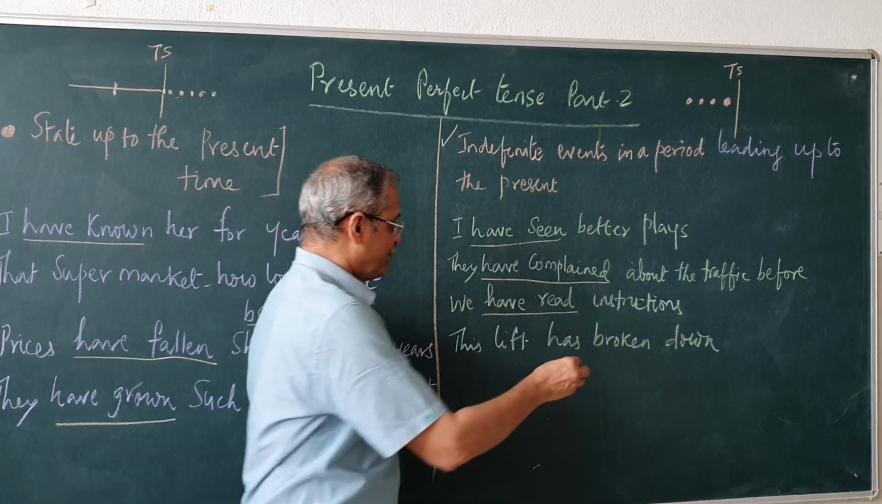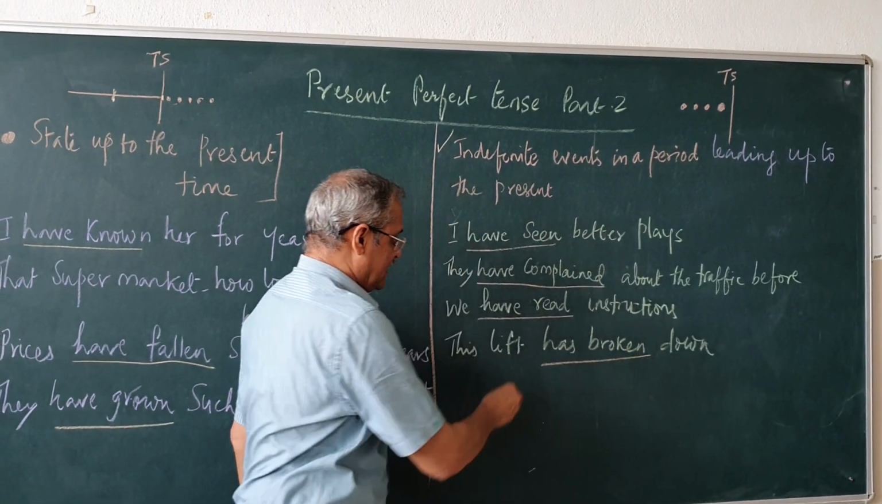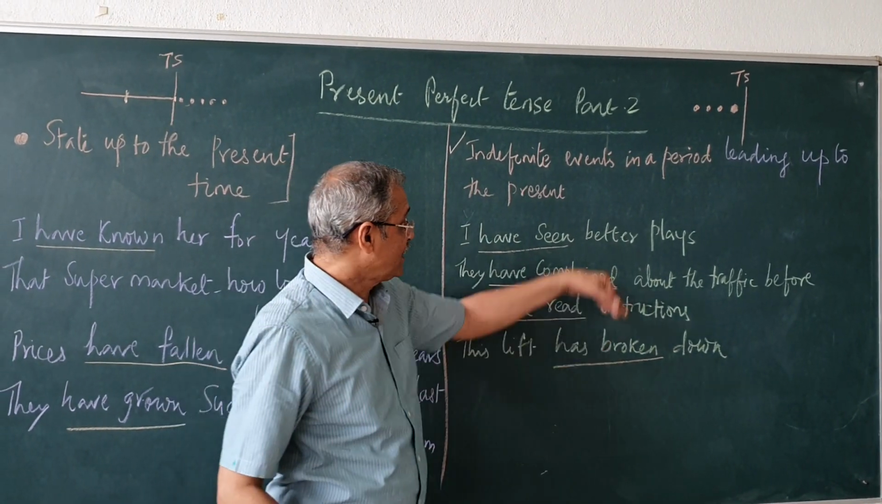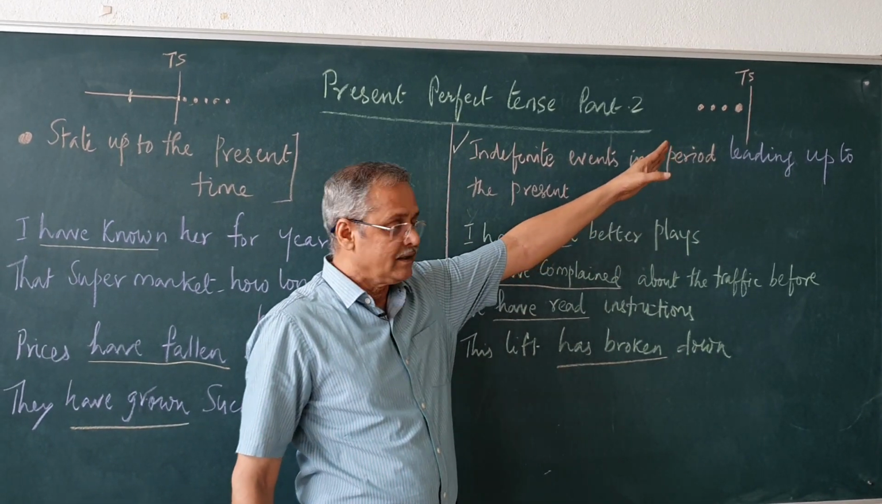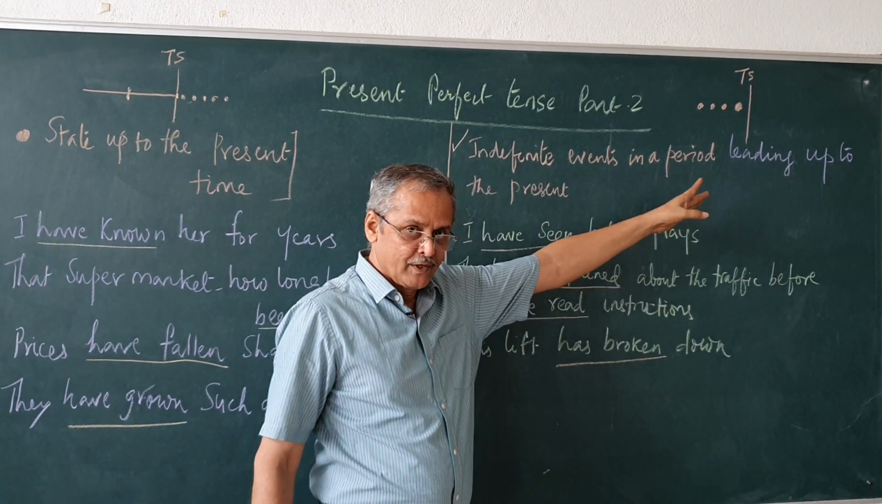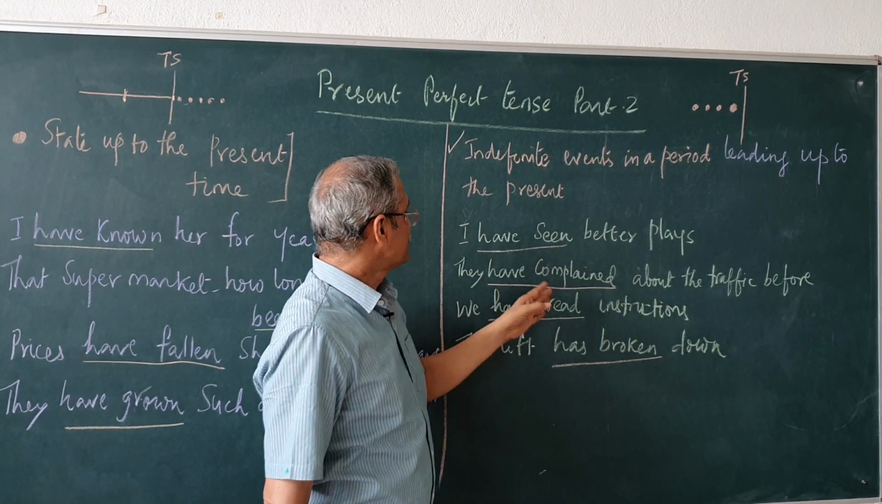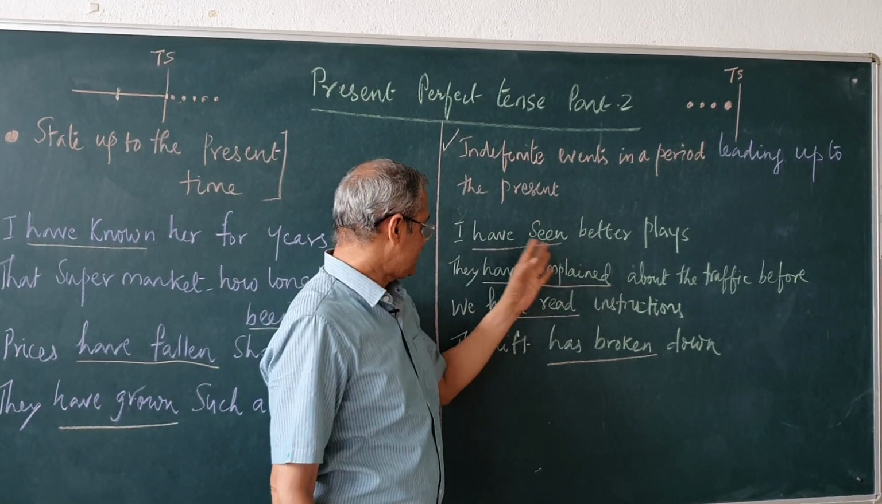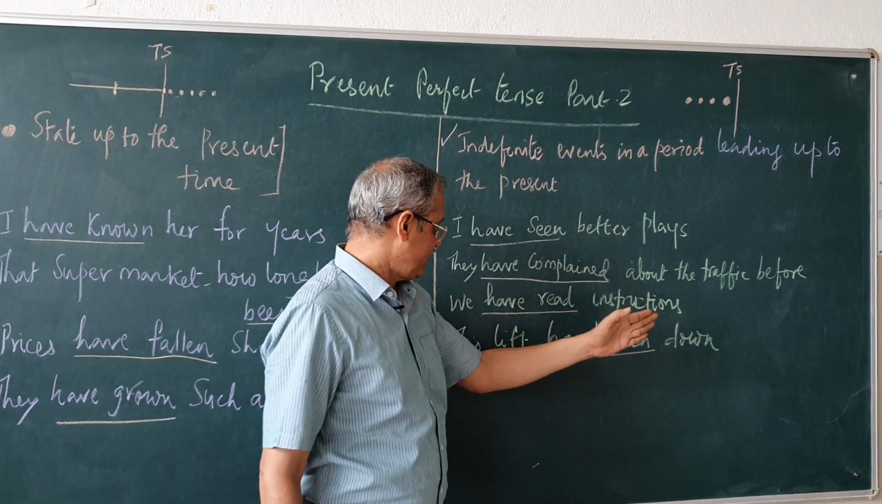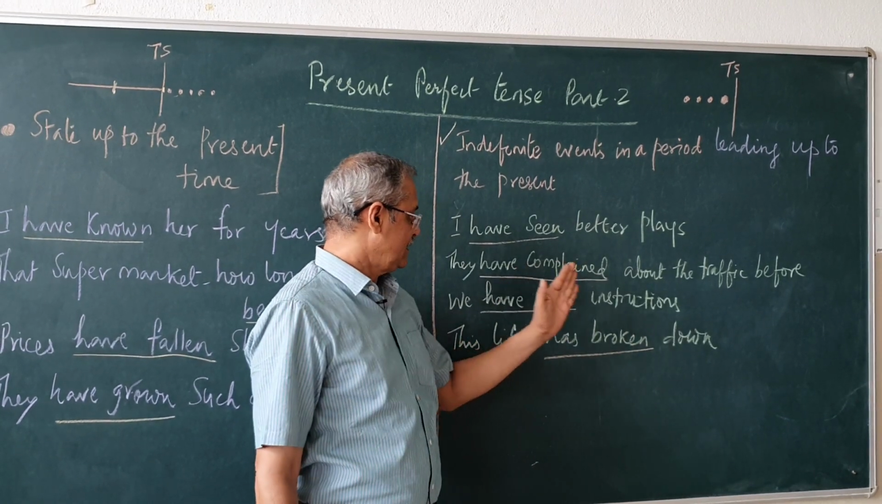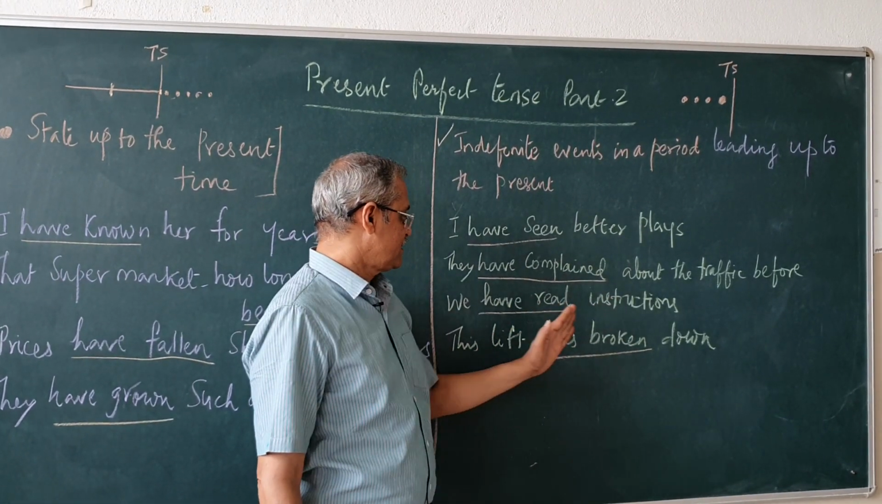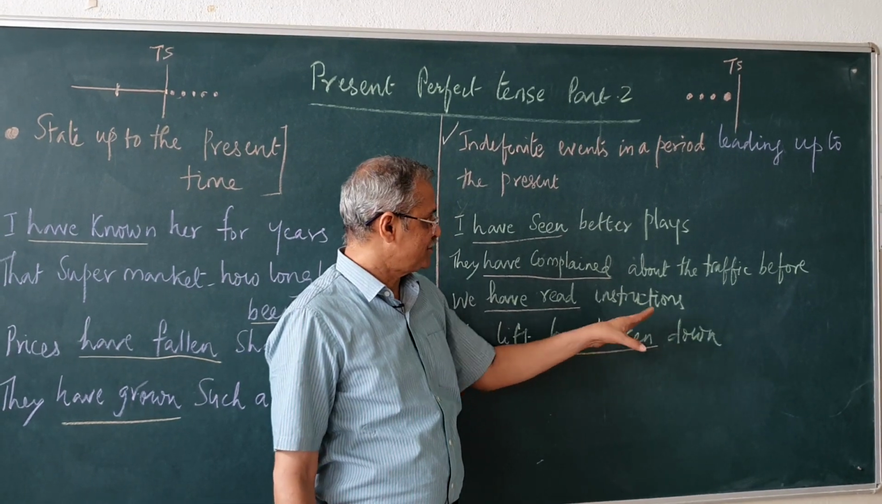This lift has broken down. It has broken down maybe in the past and it has the effect till now. You have to repair it. So, you see these examples: I have seen better plays. They have complained about the traffic before also. We have read instructions. The lift has broken down.